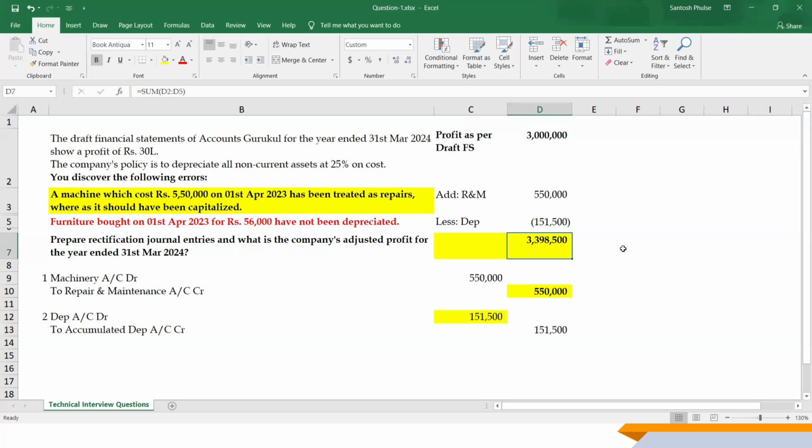Here we have to do the calculations of the depreciation, what the depreciation entry is, how that works. Second, how we have to do the reclassification entry from expenses to asset, and what the impact is going to be on your financial statement, and how we are going to know what's our true profit.